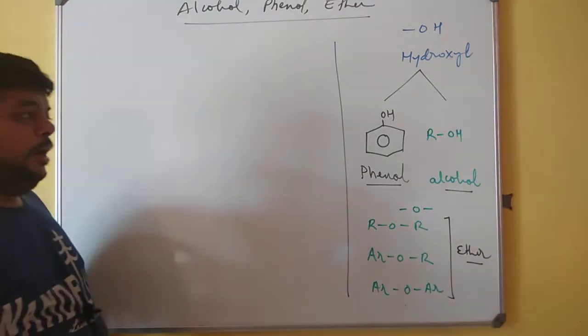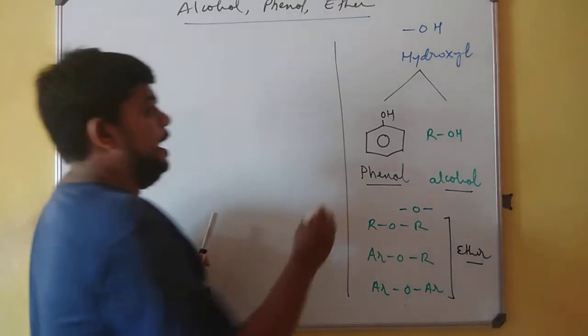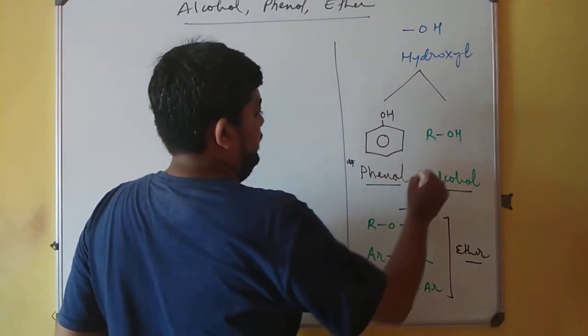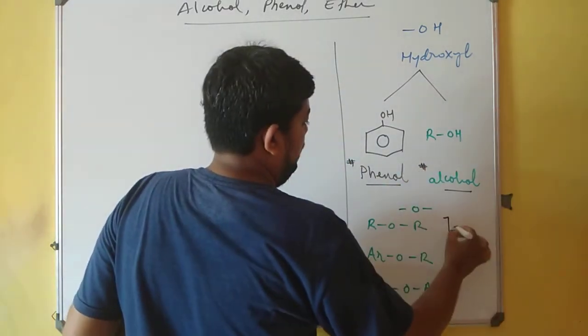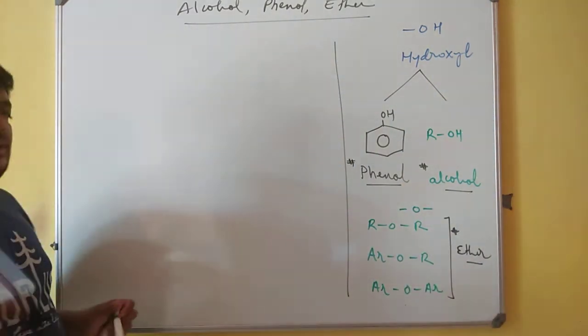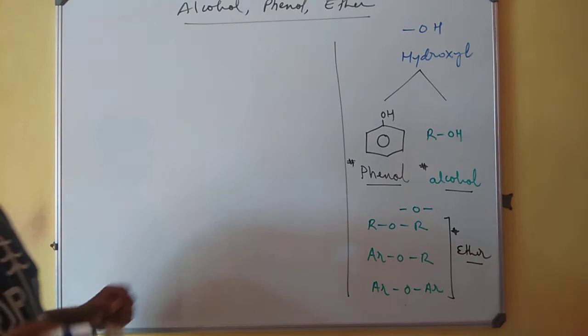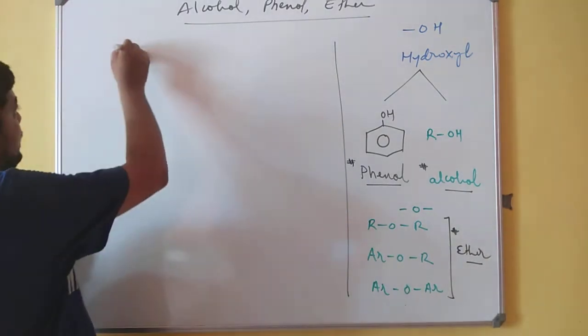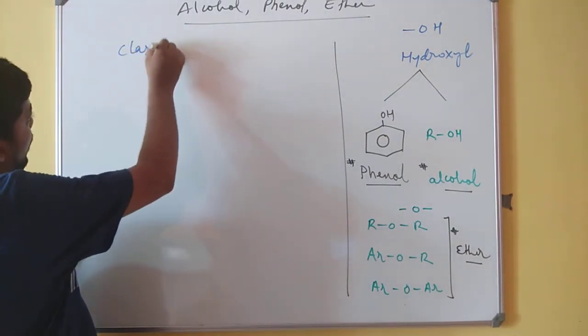Now, apart from this identification of phenol, alcohol and ether, let us start with a basic classification of alcohol.